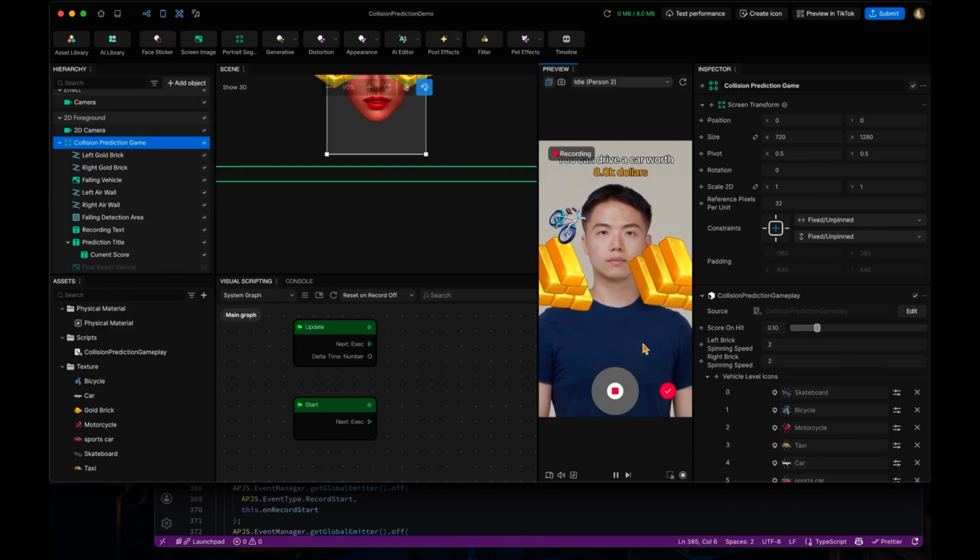It will change the texture of the vehicle when it gets to the next level. If you think this goes too slow or too fast, you can adjust the number, and the final vehicle will have the ping pong scaling animation here. And yeah, that's about this template.